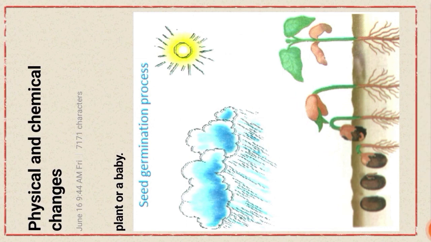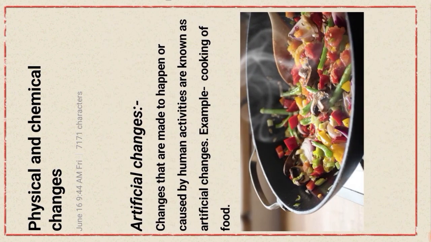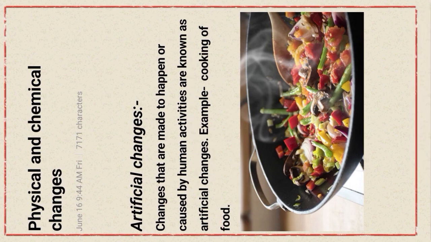Okay, next part, artificial changes. Changes that are made to happen or caused by human activities, okay, are known as artificial changes. Cooking of food. Show the picture, cooking of food. It is one type of artificial change.